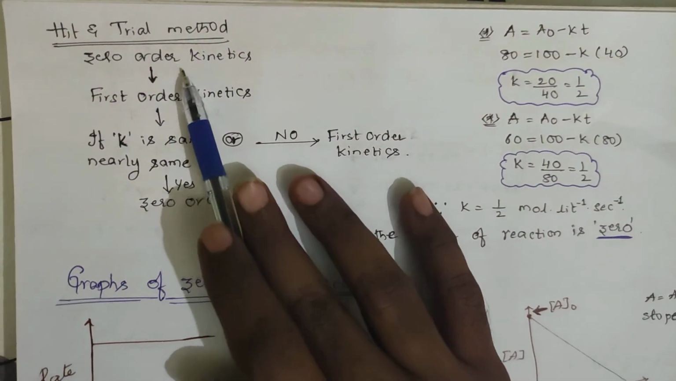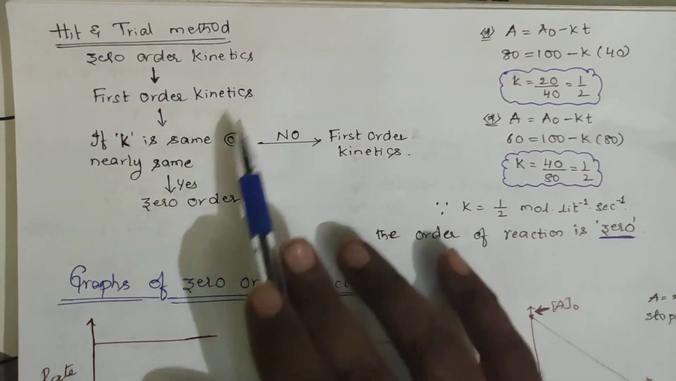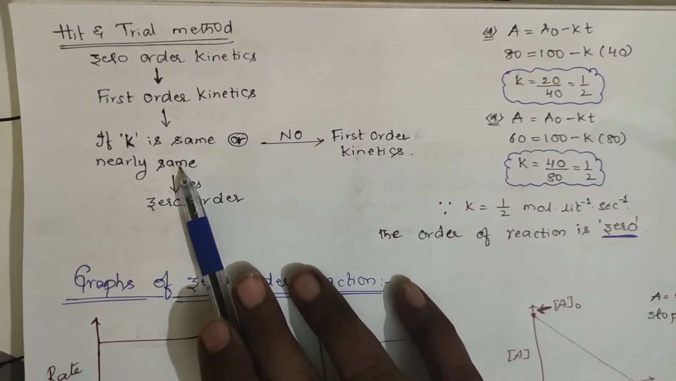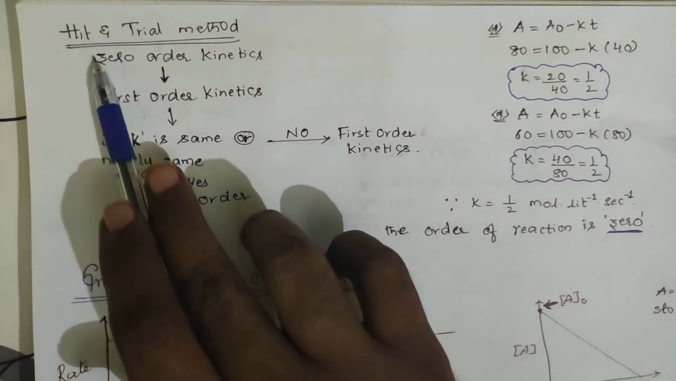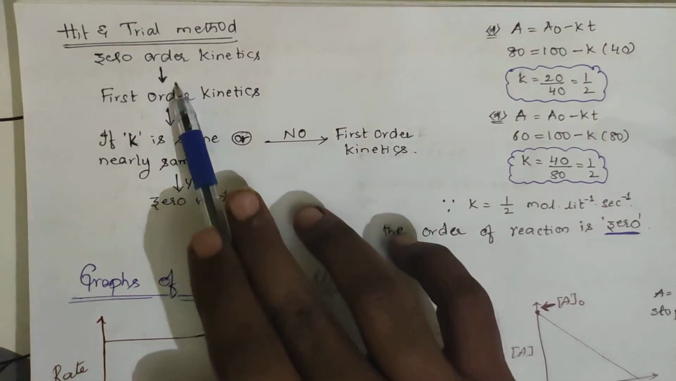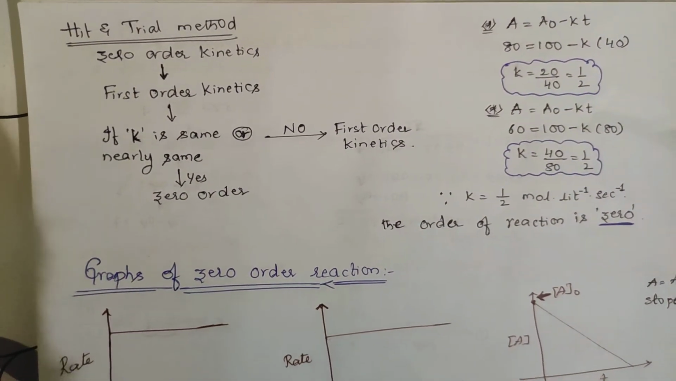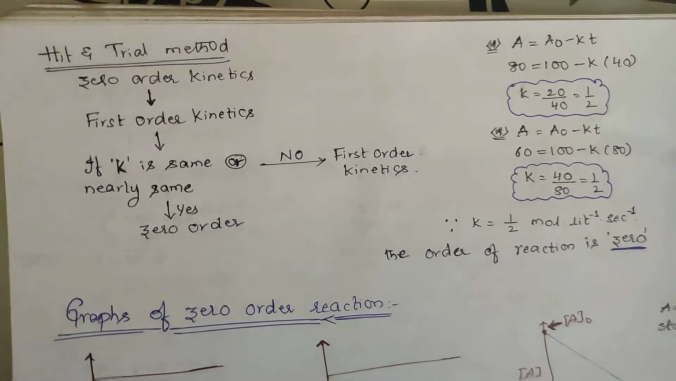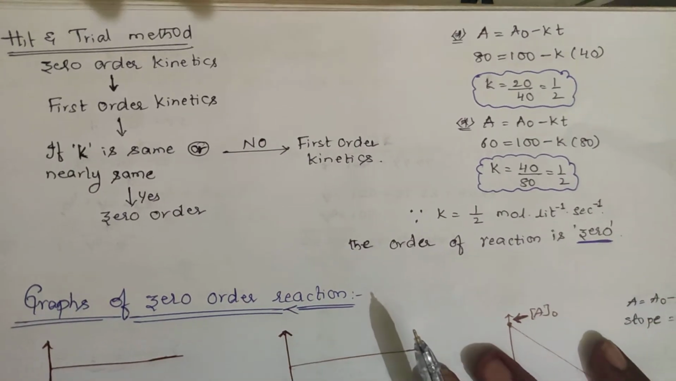If K is same in a zero order calculation, then it is zero order. If K is not same in zero order, then you will go for first order. If it is same in first order, it is confirmed as first order. If it is not same, then you will go for the second order. Second order is not in our syllabus; we have only the zero order and the first order.